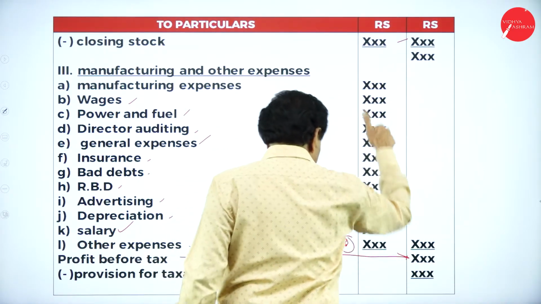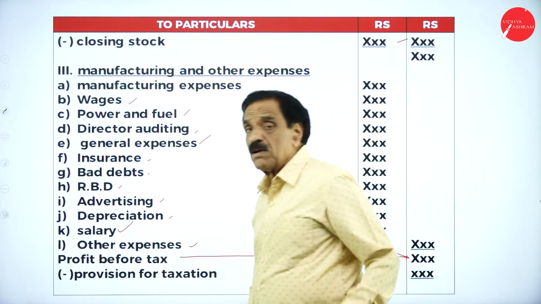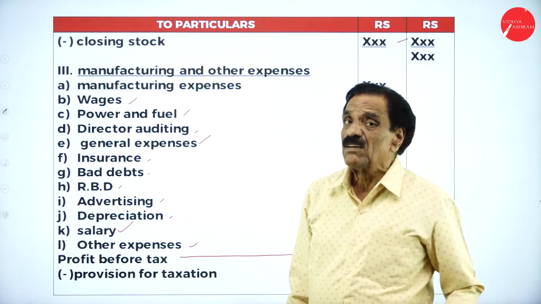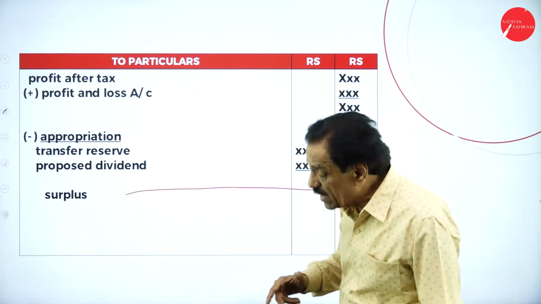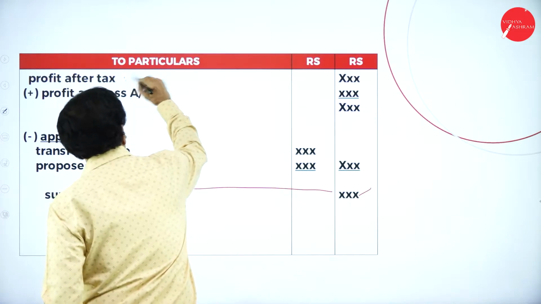When you deduct B from A, the difference is the profit before taxation. From that you deduct the provision for taxation, and the result is the profit after taxation.